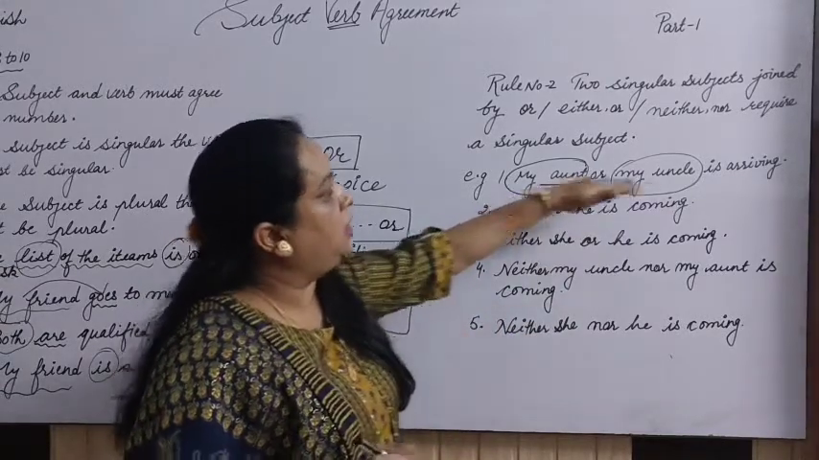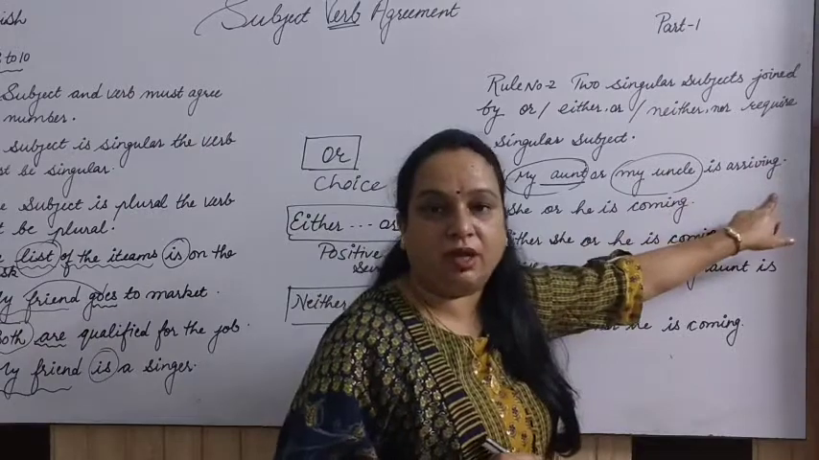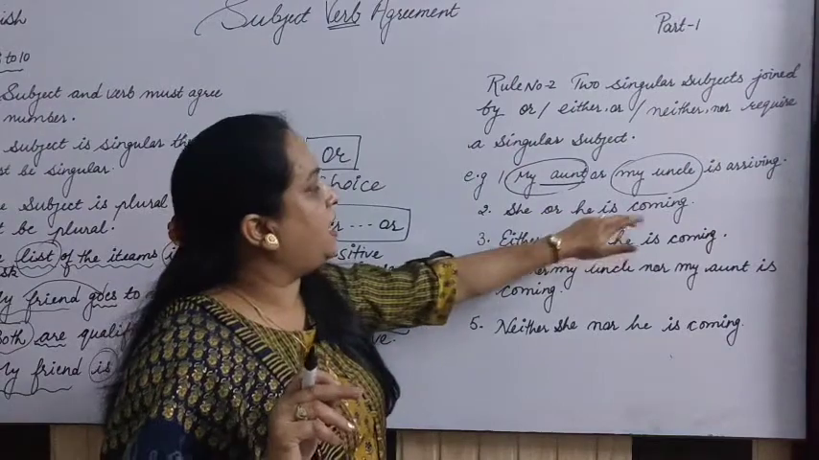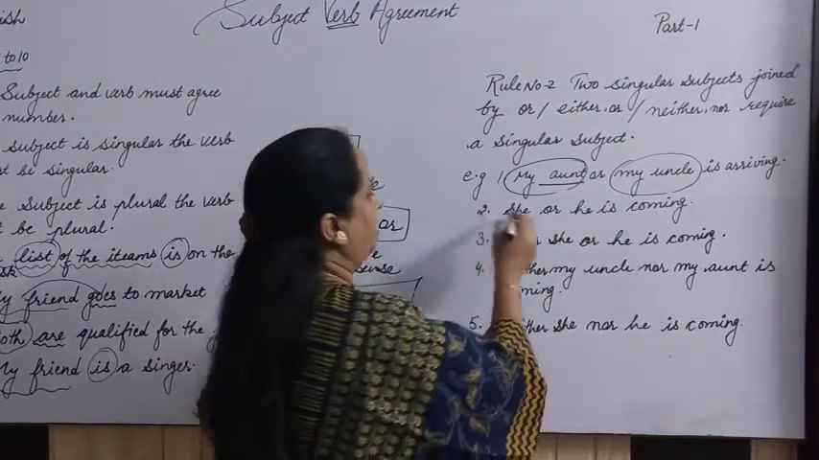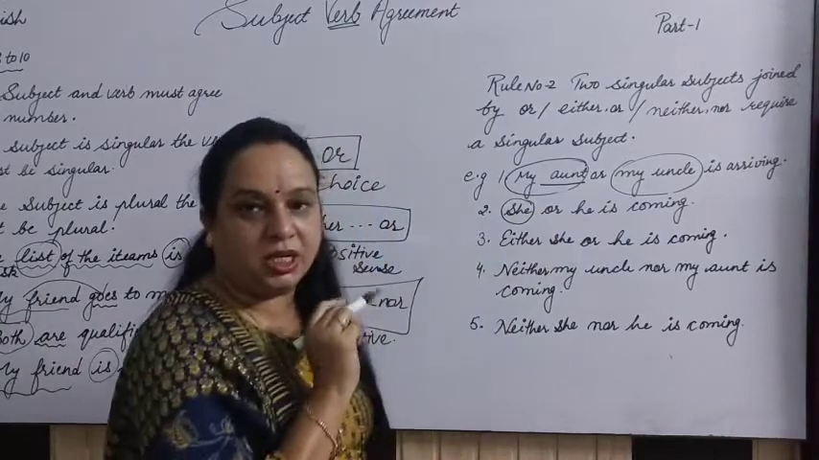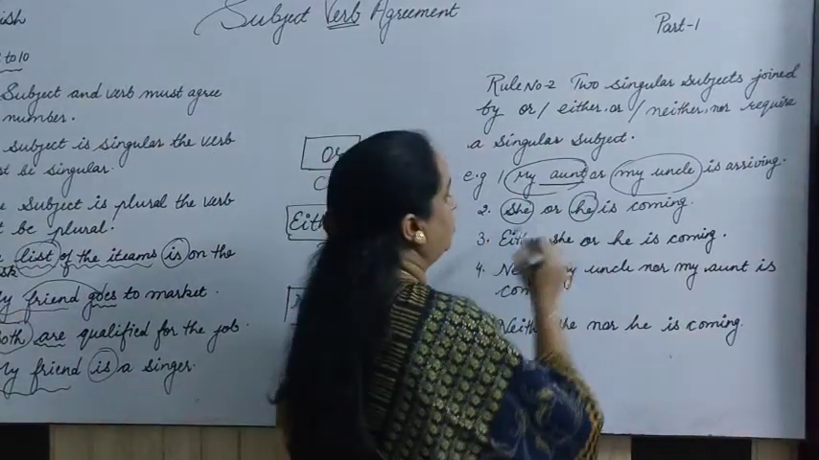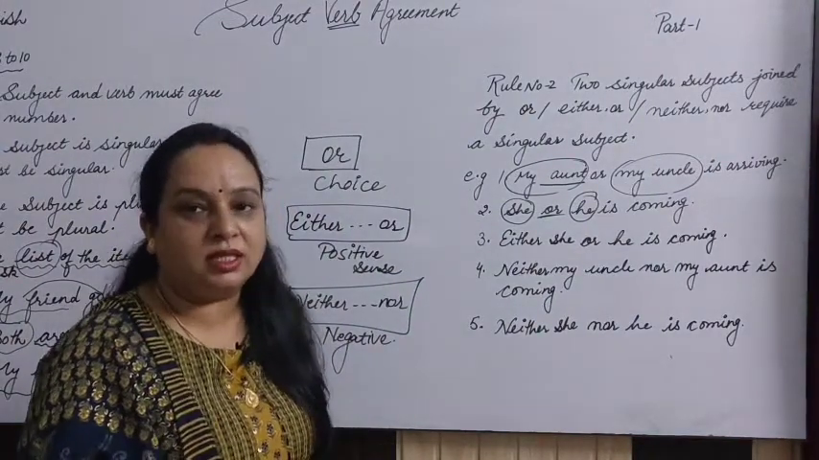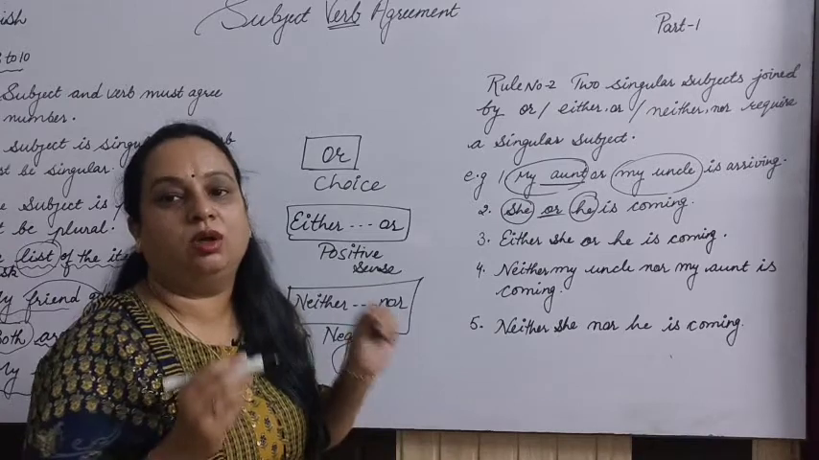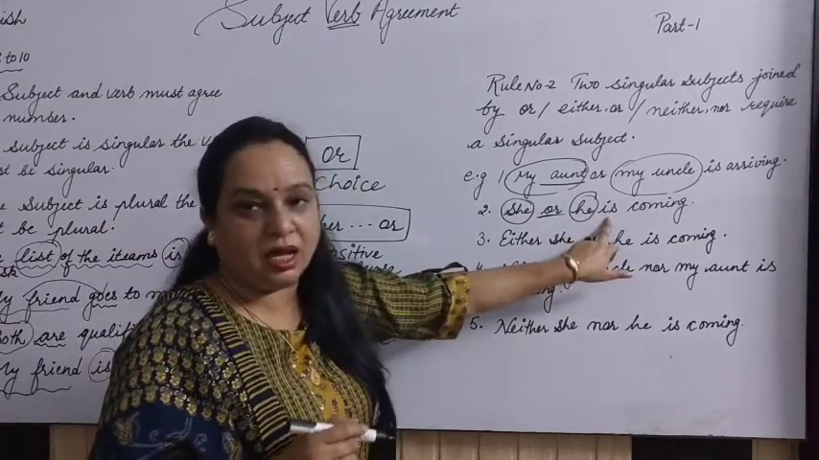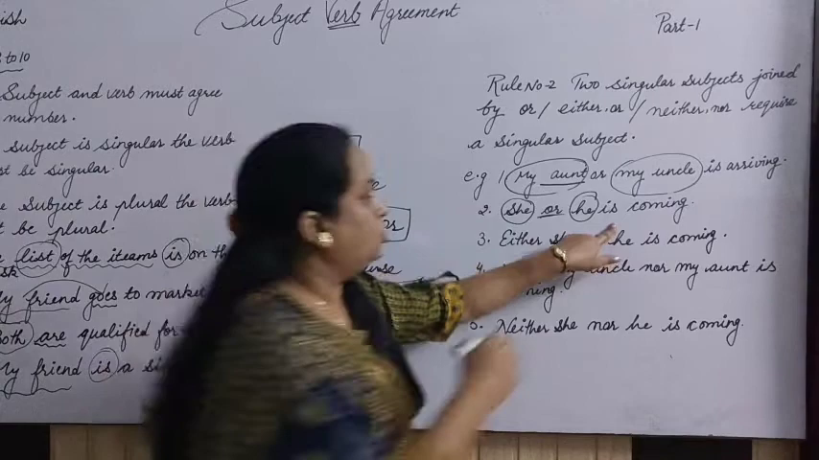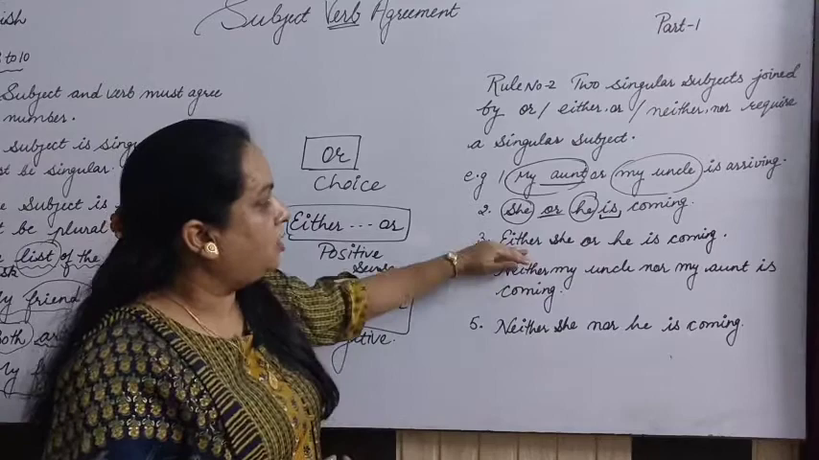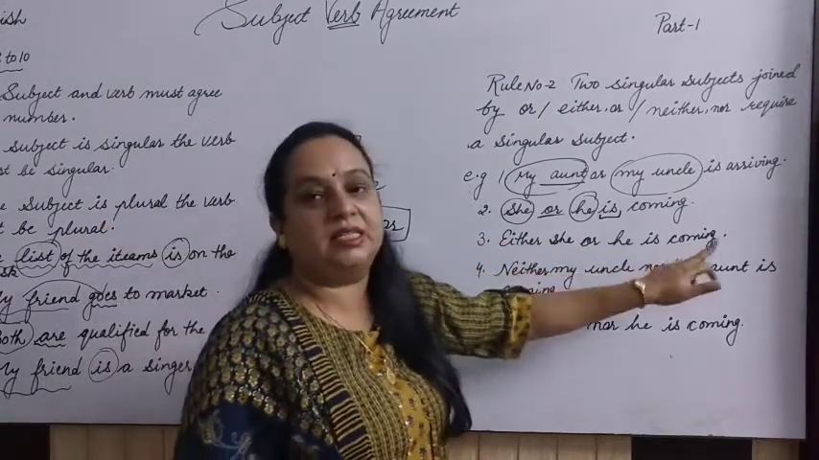Now next: she or he is coming. Here we are using singular subjects. Let's find the two singular subjects: she is a singular subject, he is a singular subject, and both are attached with the word "or". So once again we have to use a singular verb with that, and that is what I have done here: "is". So the singular verb is "is", right?